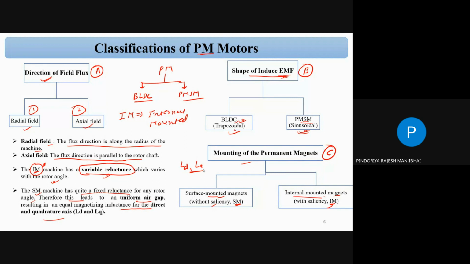So for classification, there are three categories. One is the direction of the field flux. The second is the shape of the induced EMF. The third is how you mount the permanent magnet on the rotor. Every classification has two subclassifications.